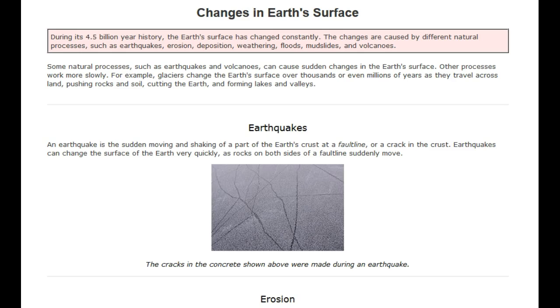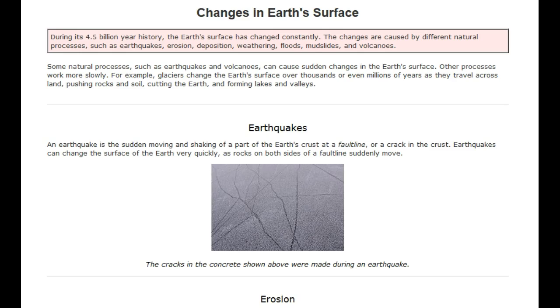Some natural processes, such as earthquakes and volcanoes, can cause sudden changes in the Earth's surface. Other processes work more slowly. For example, glaciers change the surface over thousands or even millions of years as they travel across land, pushing rocks and soil, cutting the earth, and forming lakes and valleys.